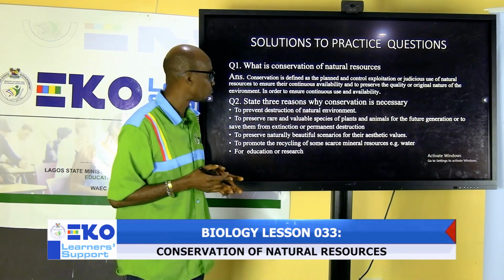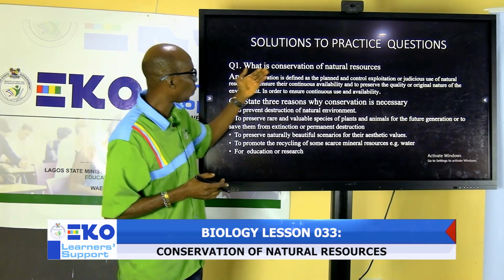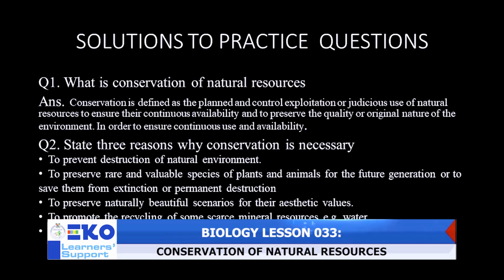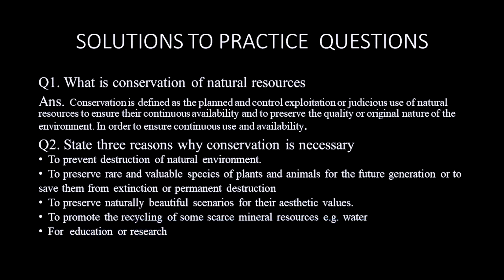I prepared some solutions. The first one is, what is conservation of natural resources? It is a plan or control of exploitation, or judicious use of resources to ensure continuous availability and to preserve the quality of these resources in order to ensure continuous availability for man's use.